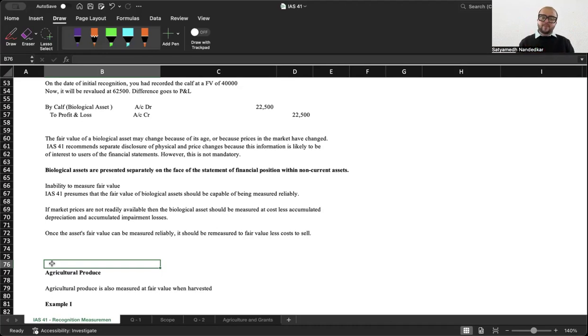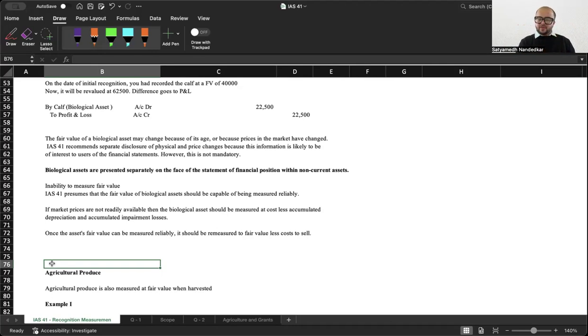Biological assets are presented separately on the face of the statement of financial position within non-current assets. Say, for example, on the balance sheet date you are not able to measure fair value. The basic presumption is that in most cases you would be capable of measuring the fair value reliably. But if market prices are not readily available, then the biological asset should be measured at cost, less accumulated depreciation and accumulated impairment losses, just like any other tangible non-current asset. These are rare circumstances because in most cases market values would be readily available.